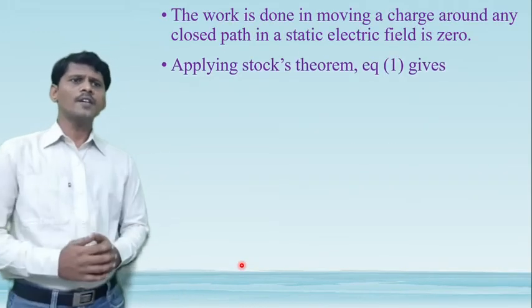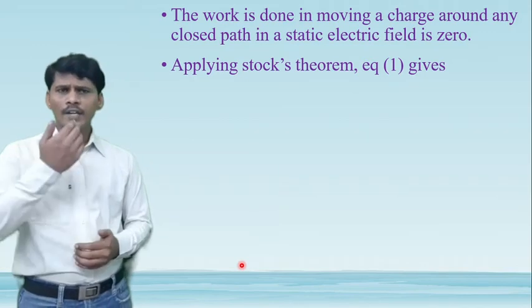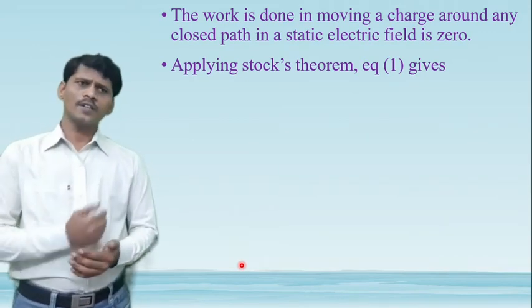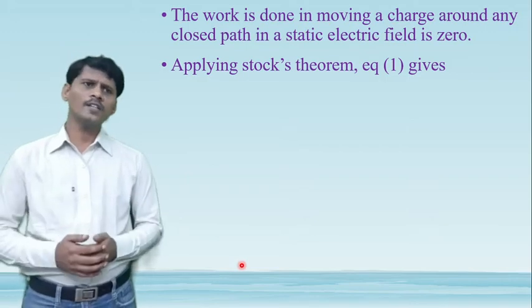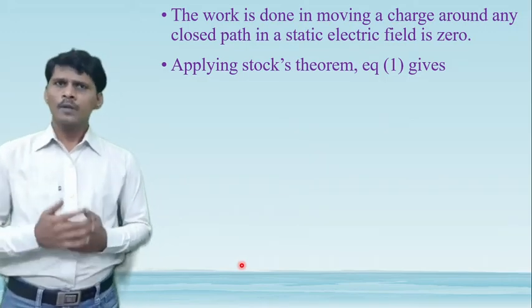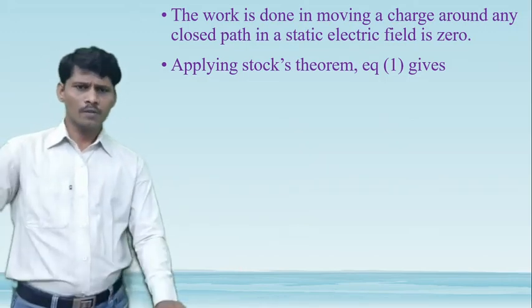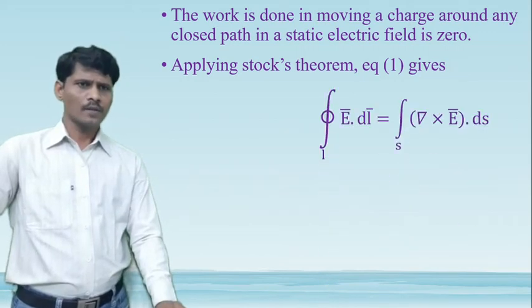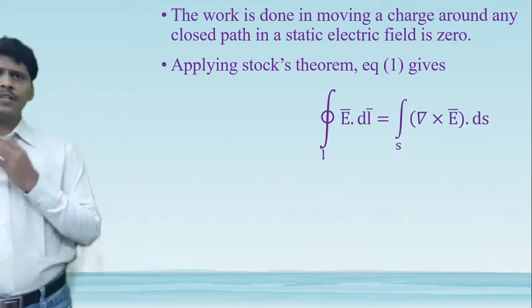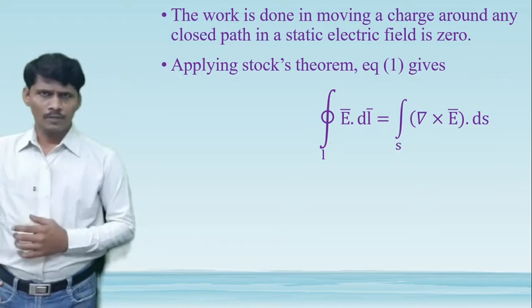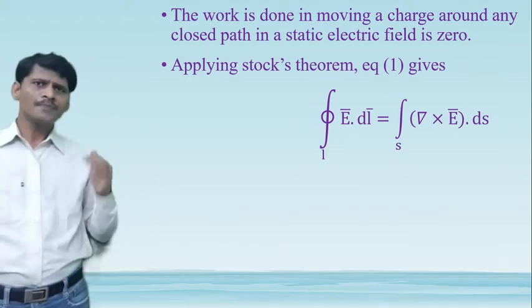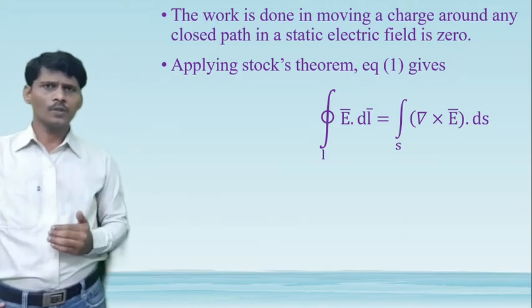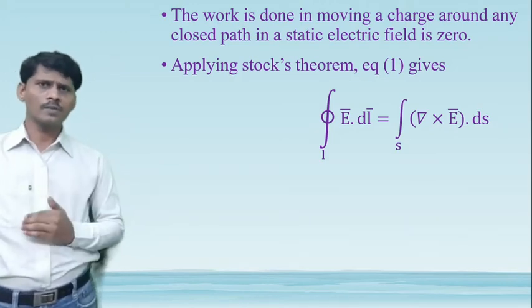The work done in moving a charge around any closed path in a static electric field is 0. So that is closed line integral of E bar dot dl is equal to 0. So next, calculate the differential form of the Maxwell equation. What is the integral form of the Maxwell equation here? Closed line integral of E bar dot dl is equal to 0. That is one of the integral forms of the Maxwell equation.